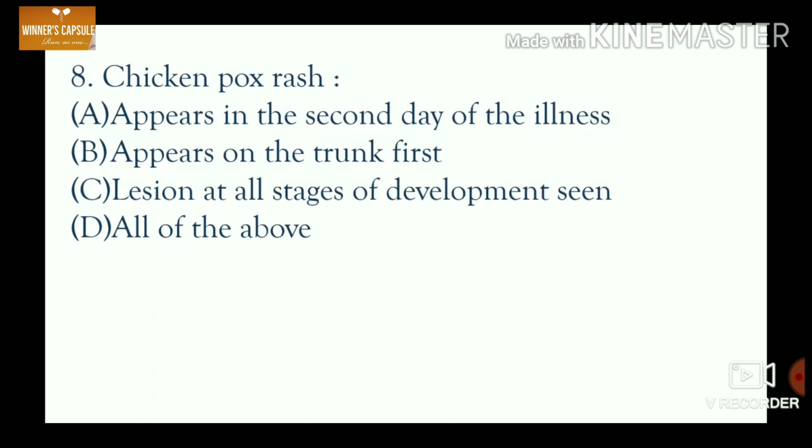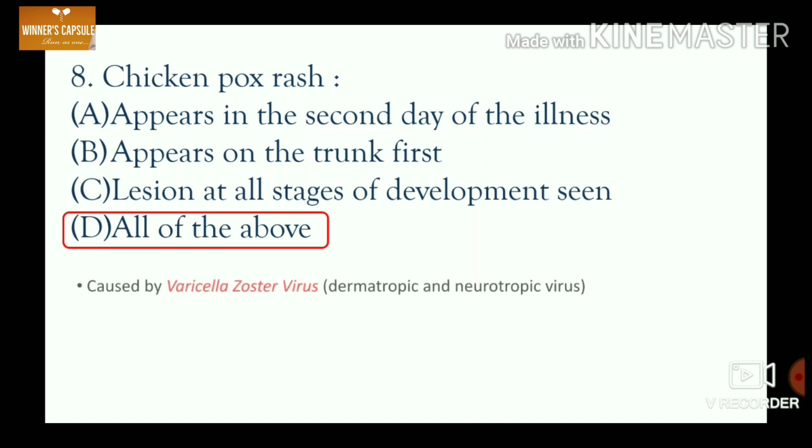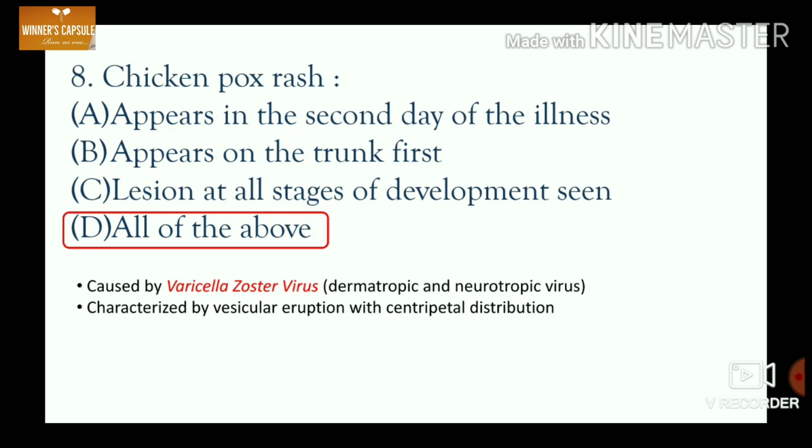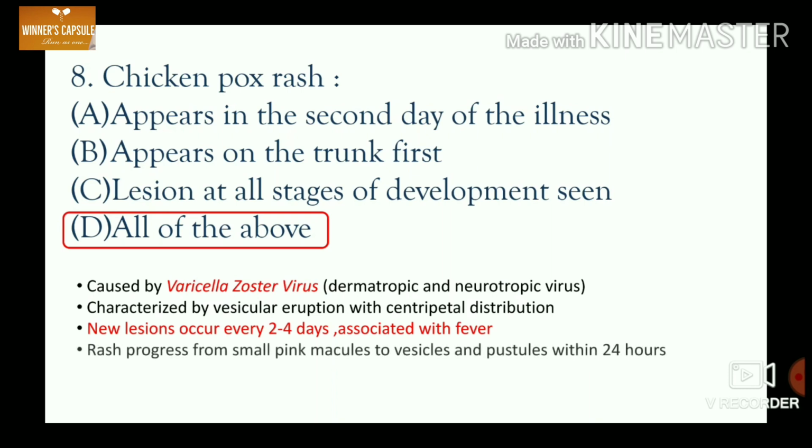Going to the 8th question. Chickenpox rash appears on the second day of illness, appears on the trunk first, lesions at all stages of development seen. Option D, all of the above. Answer is option D, all of the above. Chickenpox is caused by varicella zoster virus. It is a dermotropic and neurotropic virus. It is characterized by vesicular eruption and new lesions occur every 2 to 4 days with associated fever.